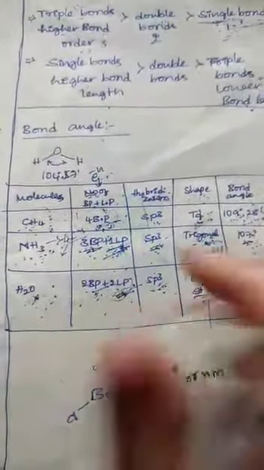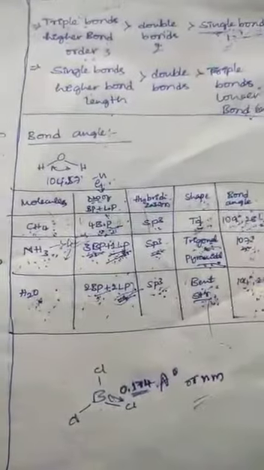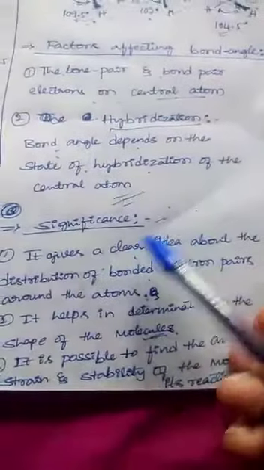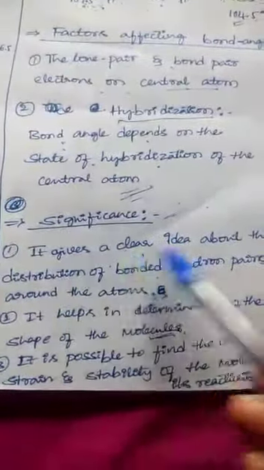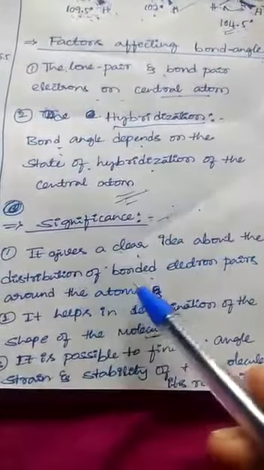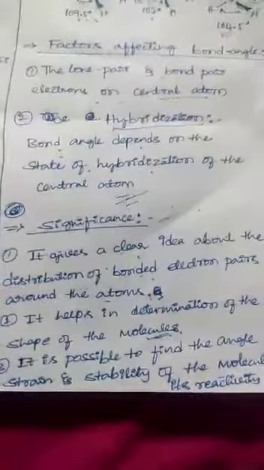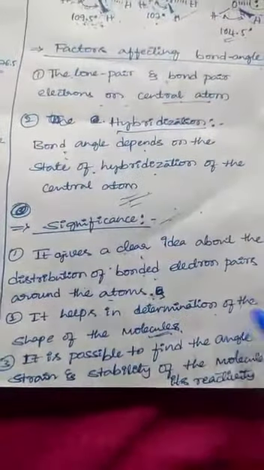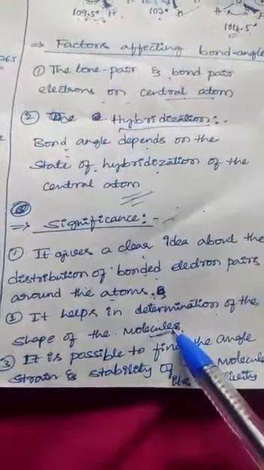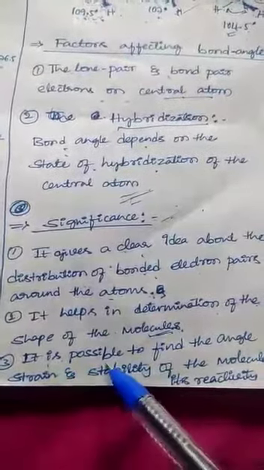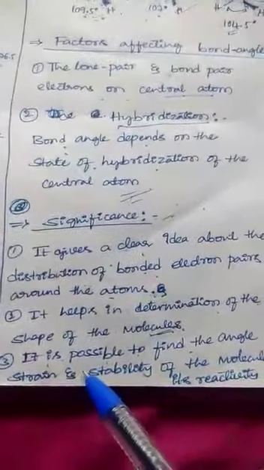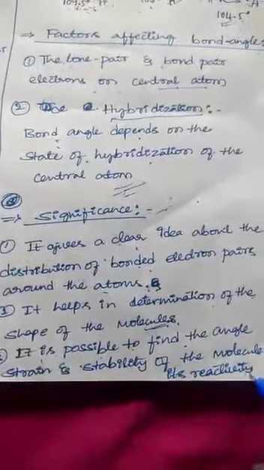Next is the significance of bond angle. It gives a clear idea about the distribution of bonded electron pairs around the atoms. It helps in determining the shape of molecules. And lastly, it is possible to find the angle strain, stability and reactivity of the molecule.